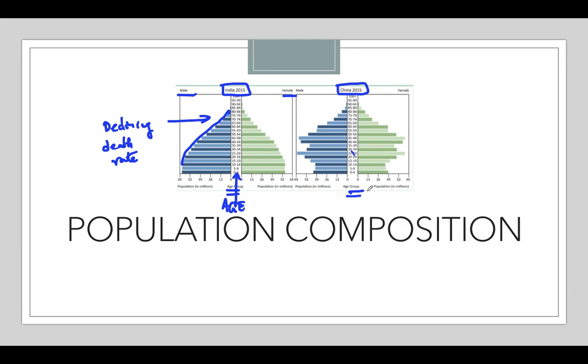Or if there is a low birth rate and low death rate also, that means maybe the people are so educated and developed so well that the population does not increase. It is a phenomenon we have seen that in underdeveloped and developing countries the growth of population is very high. So by this pyramid we can understand the development of any place or any country and the possible changes. Clear? And the age composition also. Is it clear? Okay, thank you.